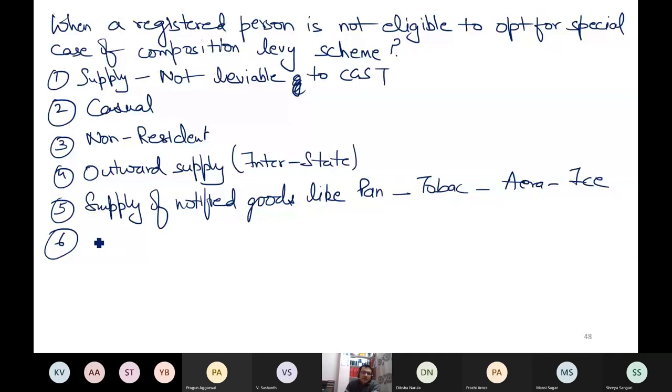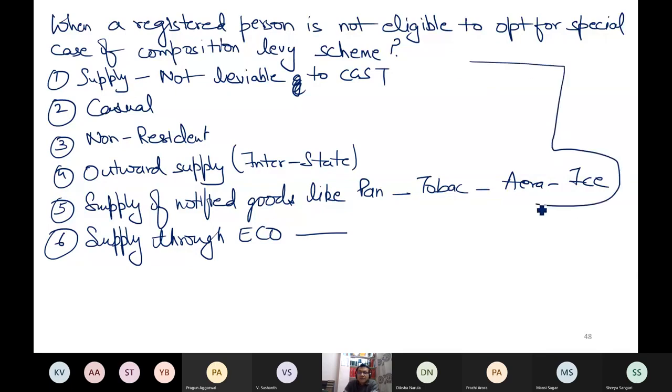Sixth, when you are engaged in supply of goods through ECO, electronic commerce operator, and where ECO is liable to collect tax at source, then also you are not eligible. So these 6 points are the same for the normal and special case of composition levy scheme.